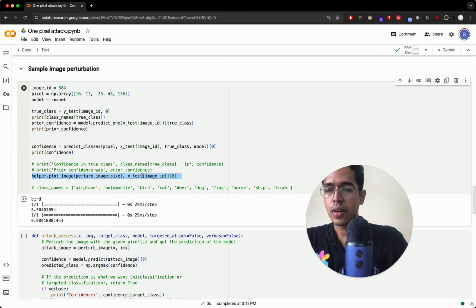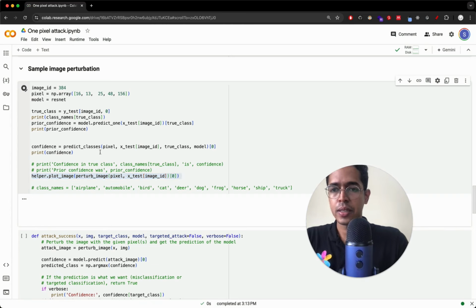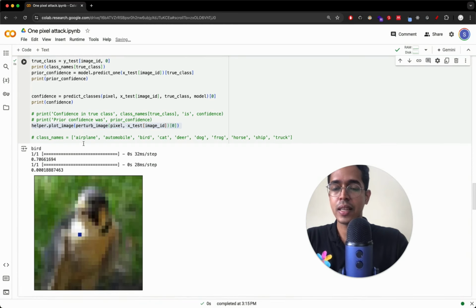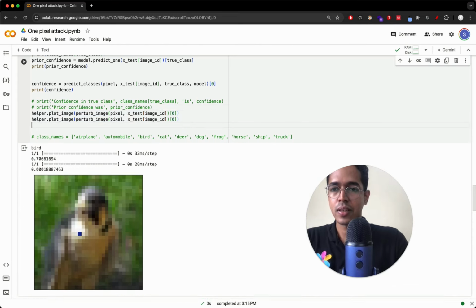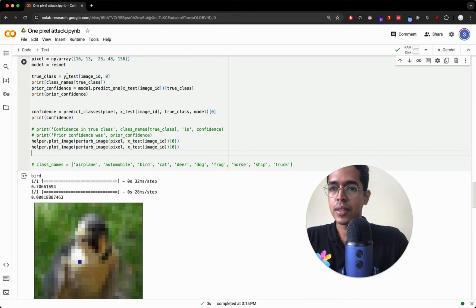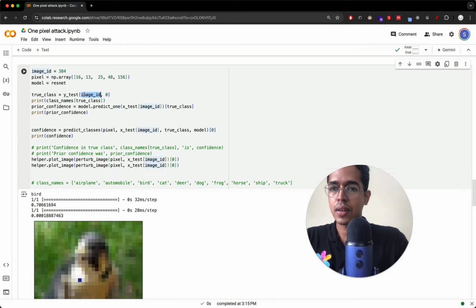We can also plot the perturbed image as well as the original image. You can see which pixel was changed. The original image is simply X test of image ID. Let me just show that.